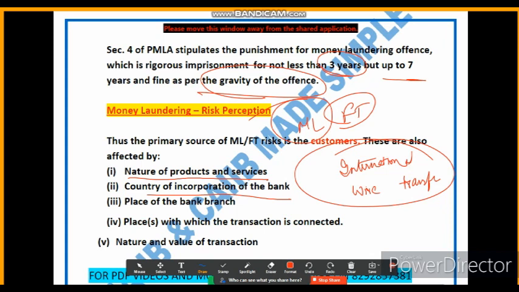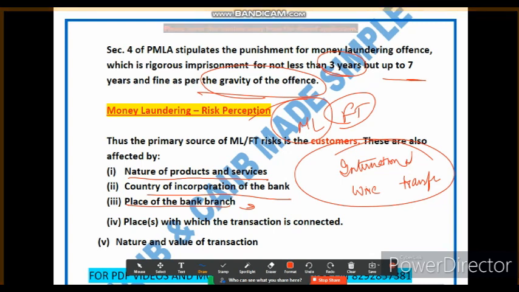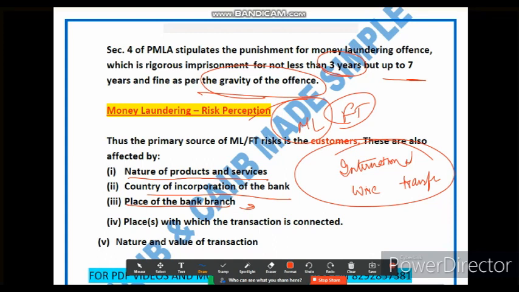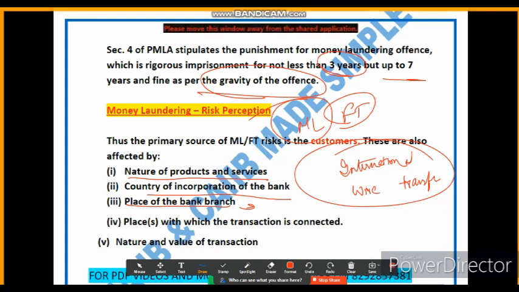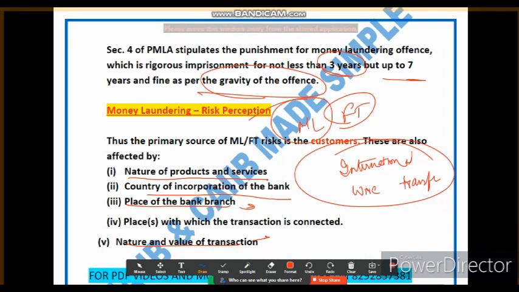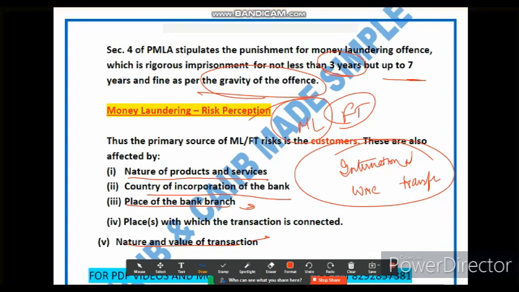The third point is the place of the bank branch, where the bank branch is placed. Friends, transactions involving high-risk jurisdictions or individuals and entities with a history of involvement in money laundering activities pose increased risk. For instance, if a bank receives a large cash deposit from a person with a known criminal background, it raises suspicion and increases the risk of money laundering. The next point is the nature and value of transaction. What does it mean? Unusual or complex transactions, such as those involving large amounts of money, frequent transfers, or structuring transactions to avoid detection, raise red flags for potential money laundering. Understanding these risk factors helps financial institutions such as banks to identify and mitigate potential money laundering risk. Hopefully you have understood the money laundering risk perception.